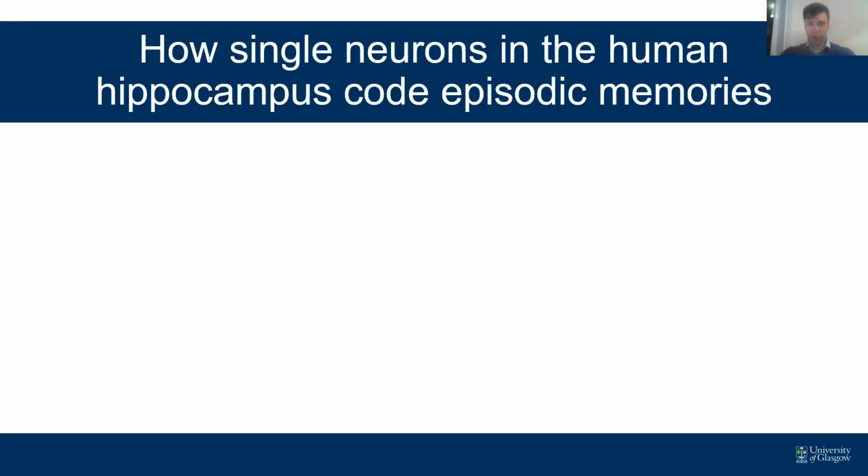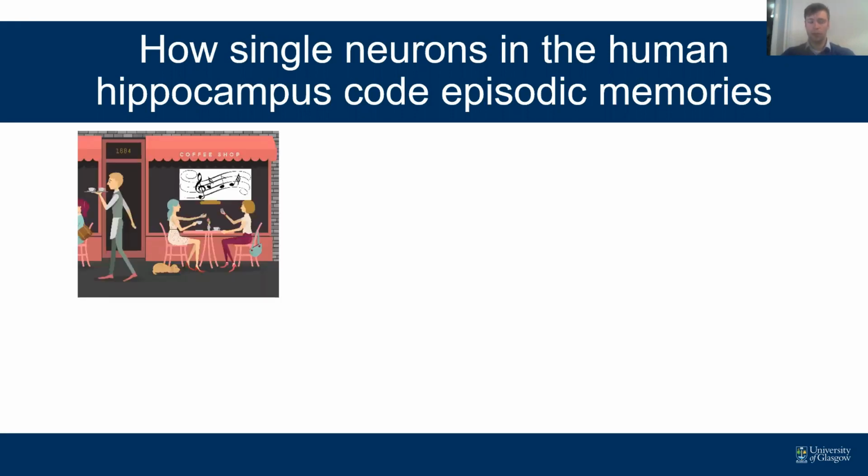Welcome to my presentation on how single neurons in the human hippocampus code episodic memories. Imagine an episode: you're in your favorite cafe with your best friend, and in the background you can hear music and a waiter is attending a different table.